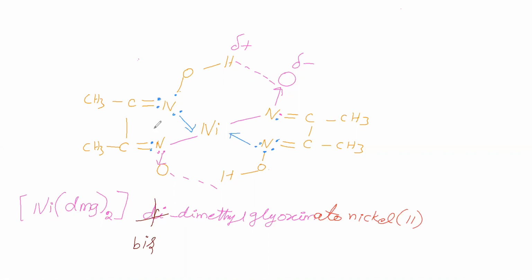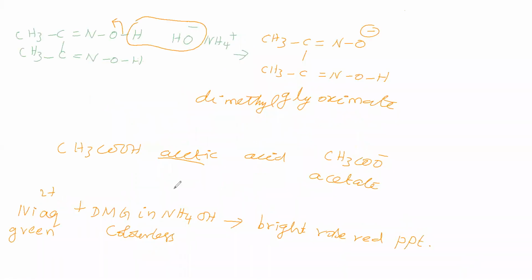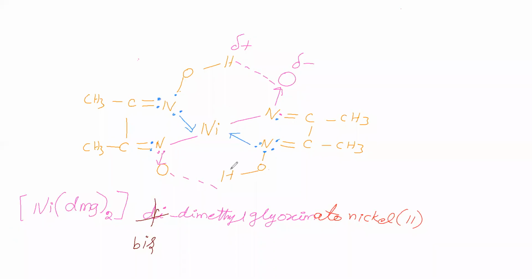This complex is a bright rose red precipitate. So, for nickel analysis, how are we doing this? We will see. You take this Ni2+ aqueous solution, which is a green colored solution. You add DMG in ammonium hydroxide, and you get a bright rose red precipitate. This bright rose red precipitate is this complex.